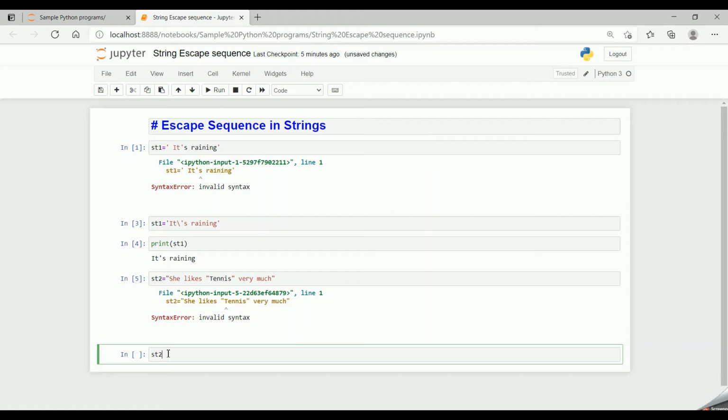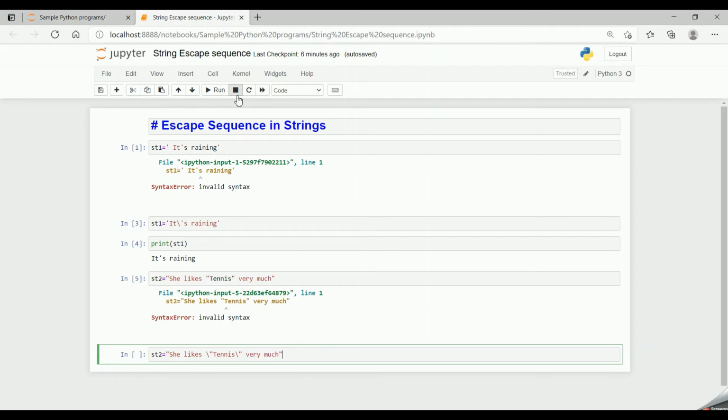For this we have to write st2 equal to within quotes, she likes. Since we are encountering a double quote, we have to give backslash and a double quote, and then tennis, again a backslash and a double quote, very much, and end the string with a double quote. So in this case, backslash and quotes becomes only a quote while printing, before tennis, and again after tennis, while printing very much.